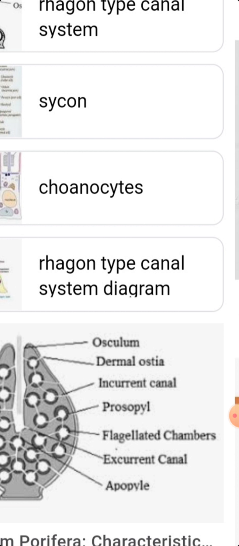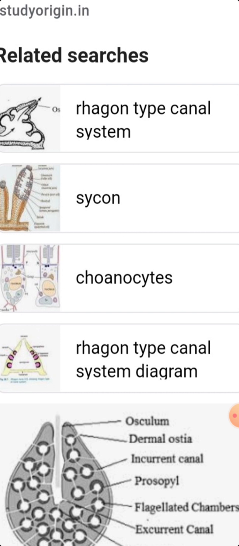The main characteristics of the leuconoid type of canal system are the limitation of the choanocytes to small chambers, the great development of the mesenchyme, and the complexity of the incurrent and excurrent canals.